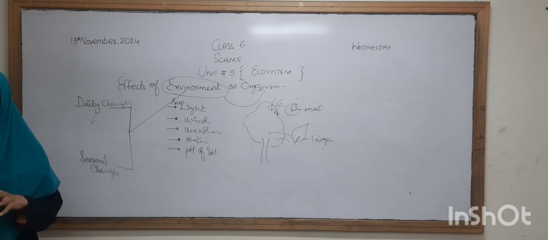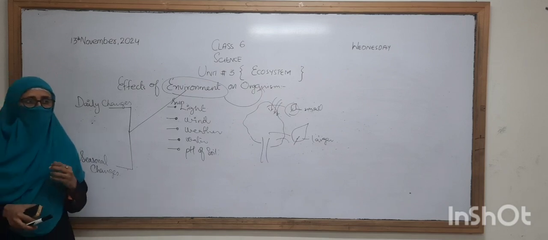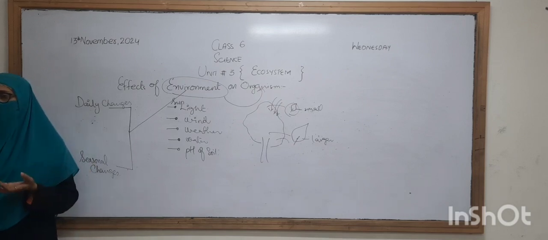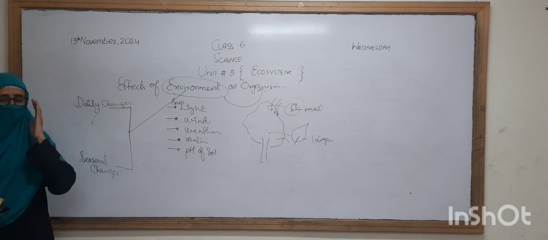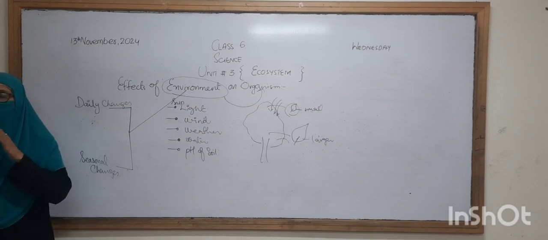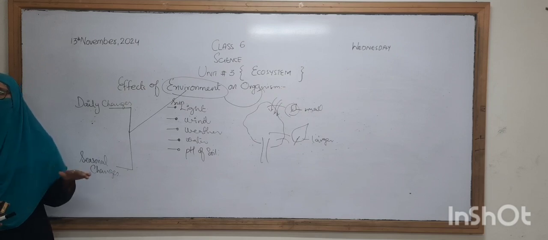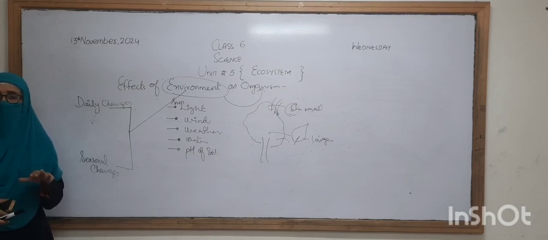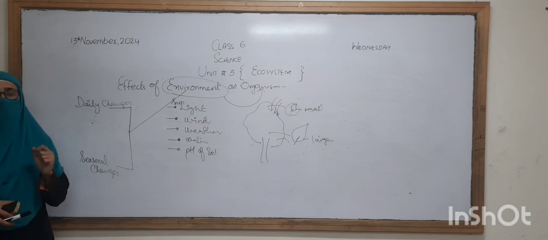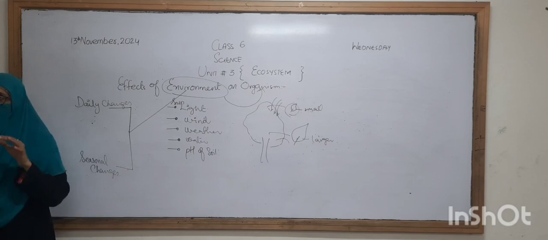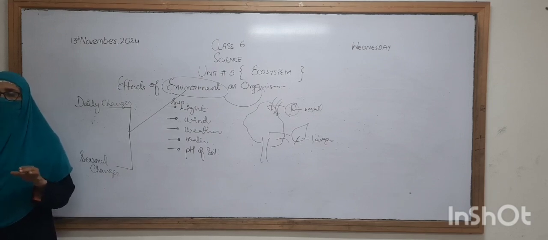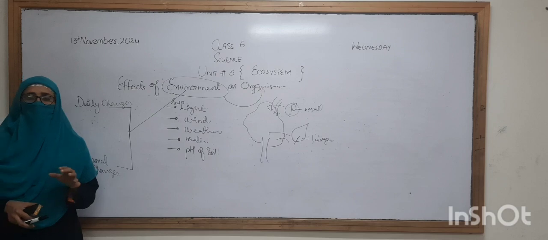The animals that mostly survive at the night are called nocturnal animals, and they can catch their prey easily. Okay, these are the daily changes that can happen.